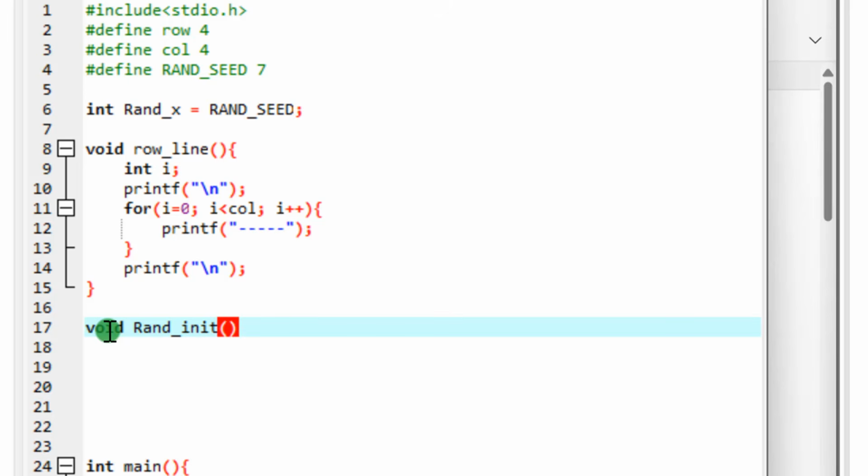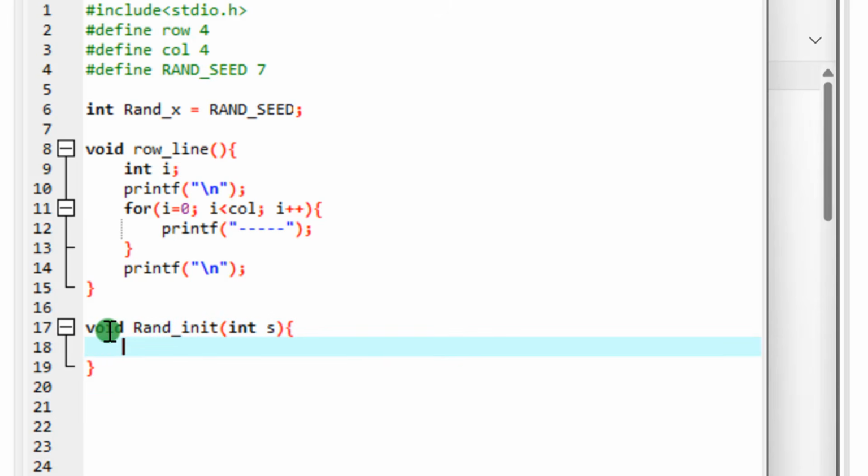Good. So taking what in parameter, taking s, int s. Good. So you open. Now remember that here you test your condition. If s is greater than 0, and this is how you write the and with the double symbol, and s is less than 16. Good.